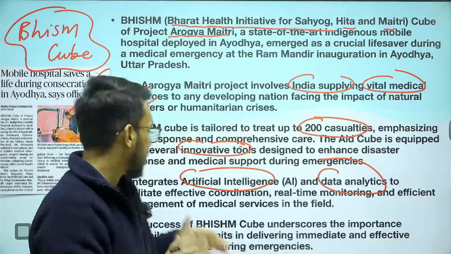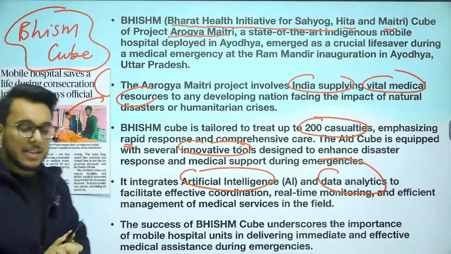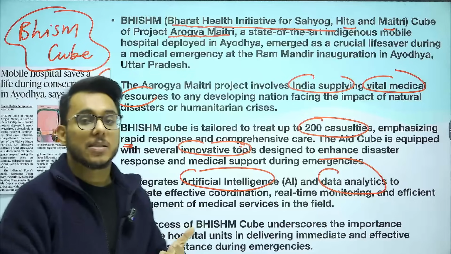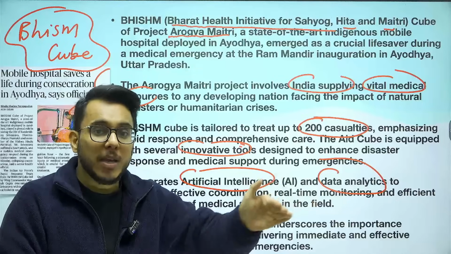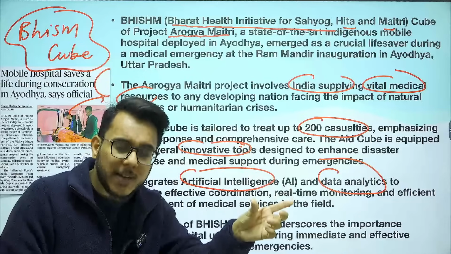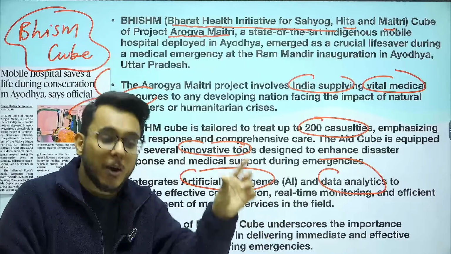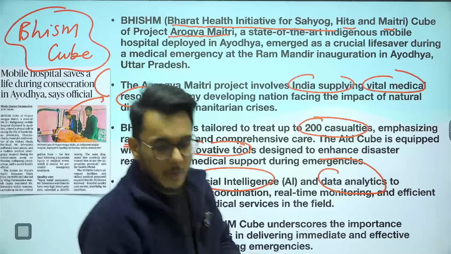So AI capabilities are also there. Guys, this can be used in your answers, to show how Indian diplomacy is moving along. In Indian diplomacy, one of the pillars to connect with developing countries is Arogya Maitri. So that is all, guys, about this particular article.